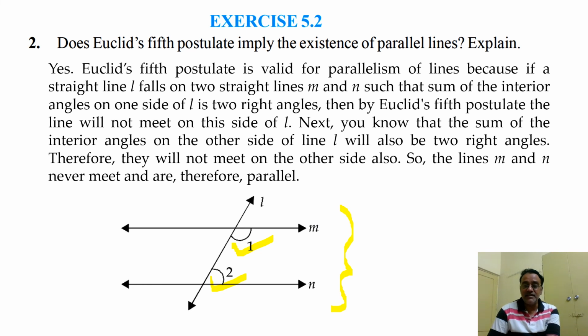Now if the sum of angles on this side is also 180 degrees, then on this side also they will never intersect according to that postulate. Therefore they will not meet on the other side either. So the lines M and N never meet and are therefore parallel. Okay, so this is the last question of the exercise, and we have completed the exercise.